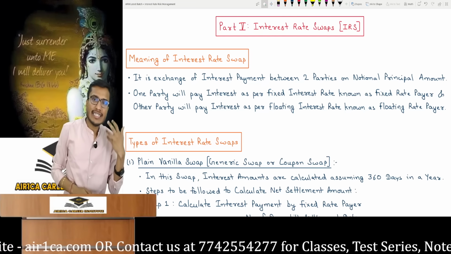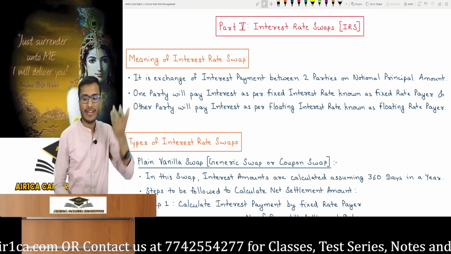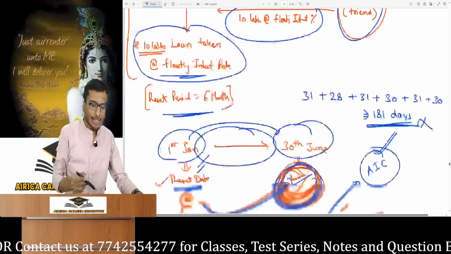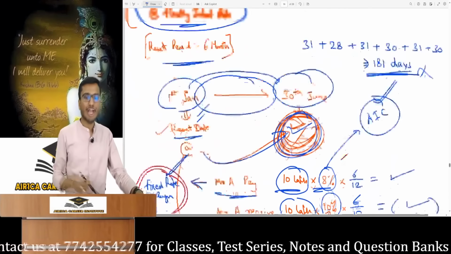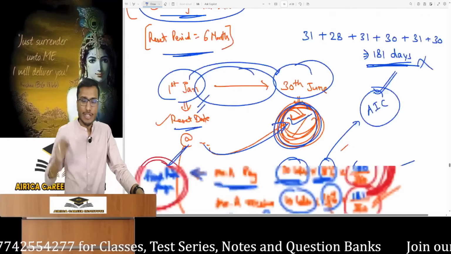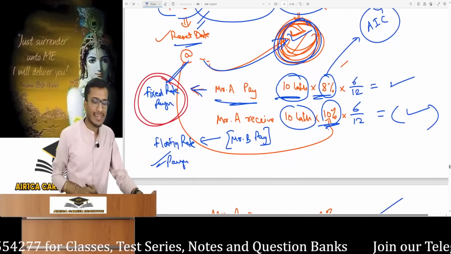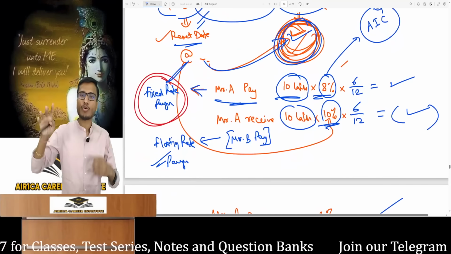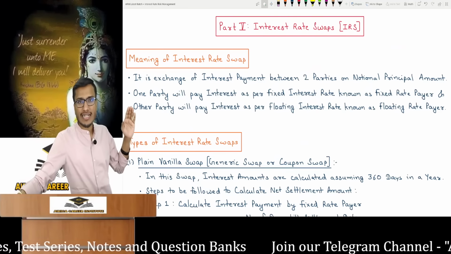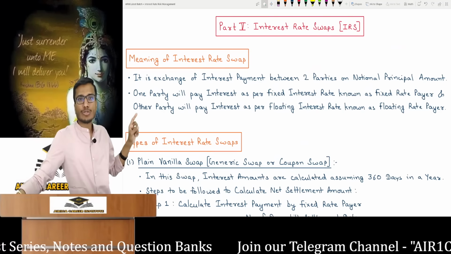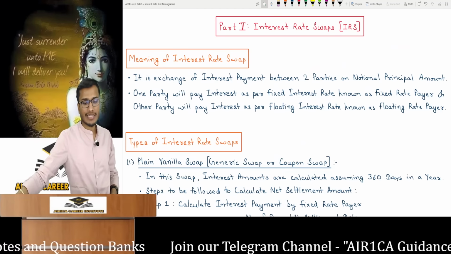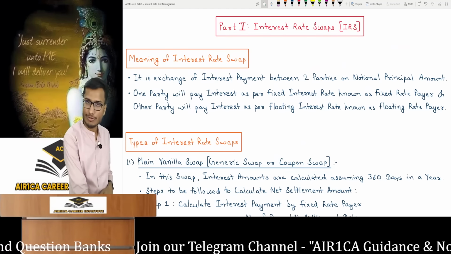The party paying a fixed interest amount is commonly called the fixed rate payer. And in our example, Mr. A was giving a fixed amount. Mr. A becomes the fixed payer. Here Mr. B was talking about paying the floating interest. So Mr. B in our example is the floating rate payer. Mr. B is giving the floating interest and he is the floating rate payer. One party makes fixed payments, we call them the fixed rate payer. The other party pays interest according to the floating rate, known as the floating rate payer. These are interest rate swap basics.